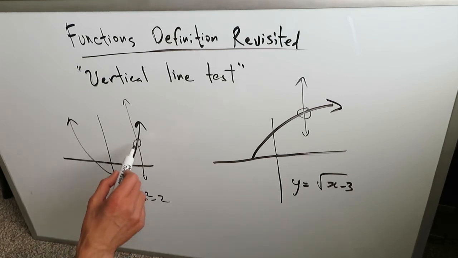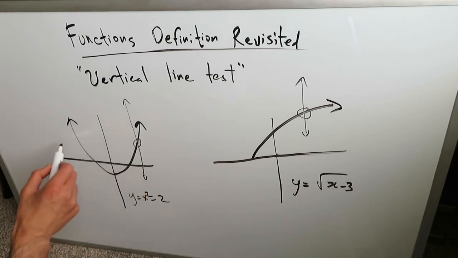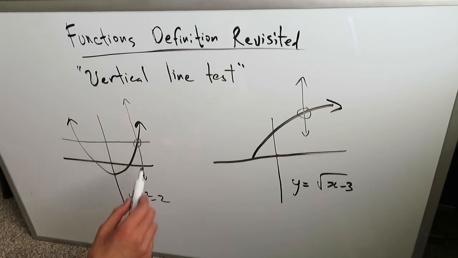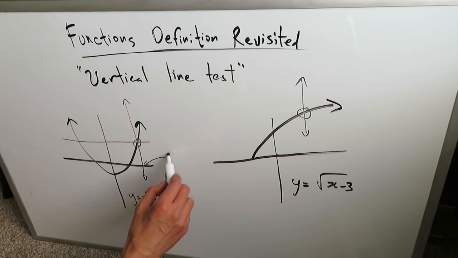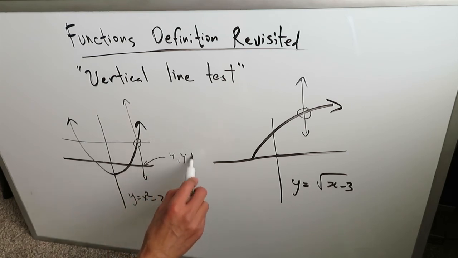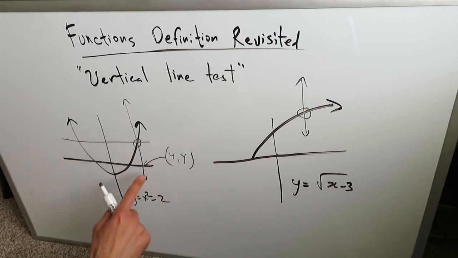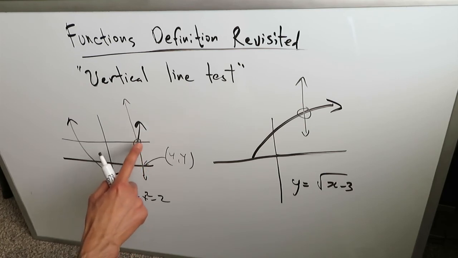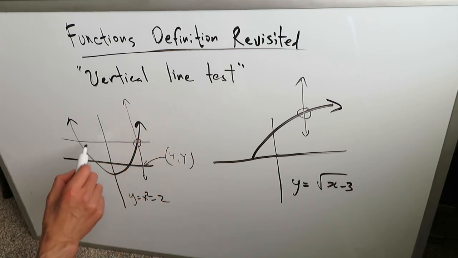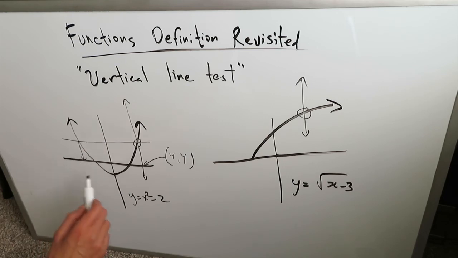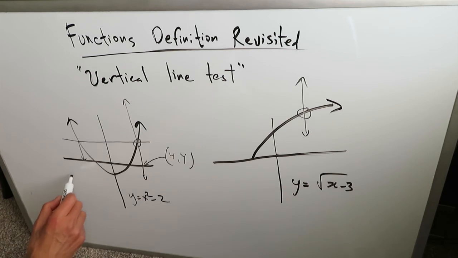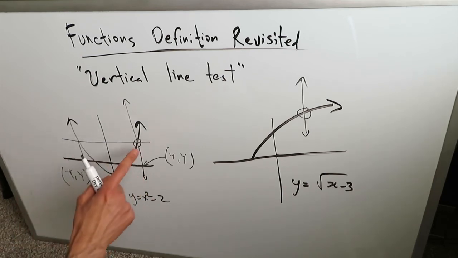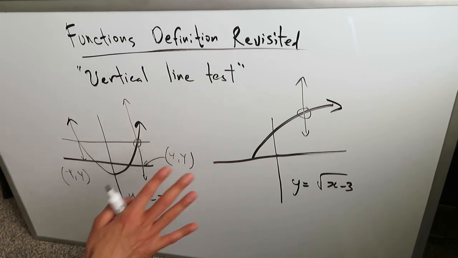And look over here, if we look at this point right here, and we draw a horizontal line through it, we can look at these specific x values. We can have a possible x value over here, let's say 4, and that would give a y. I'm not calculating the y value here, but if I had an x coordinate of 4 over here, we would have a positive y. But look over here, if you come exactly down, because it's a symmetrical graph, on the left you would have a -4, and you would have a y over here. The same horizontal line would cross to the same y value across, but that's fine.